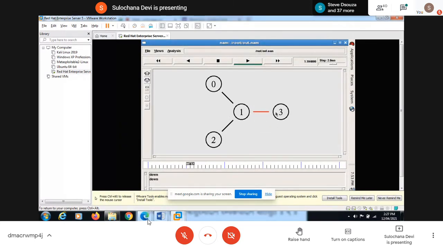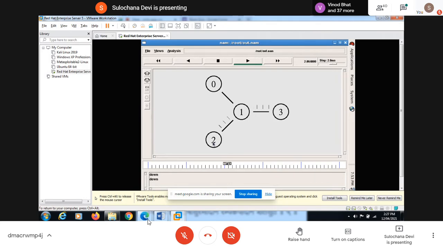Now this link is not working. That link went down from the first to the third node. The link between node 1 and node 3 went down for some time. So now there is no communication between these nodes, because node 2 is sending the packet to 3 via 1. So 1 is the next hop for node number 2.